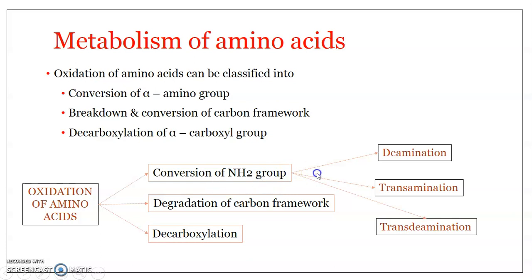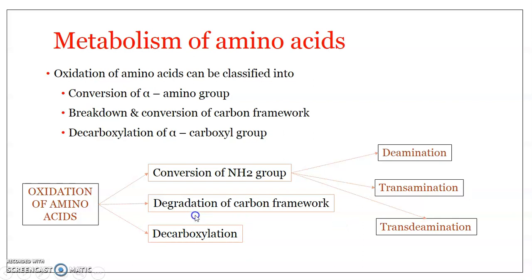Okay, and in the case of deamination and transdeamination, this amino group gets converted into ammonia, and the free ammonia is liberated. While in the case of transamination, this liberation doesn't take place. So the transamination does not involve the release of ammonia. Okay, it is just transfer of amino group from one amino acid to the other.